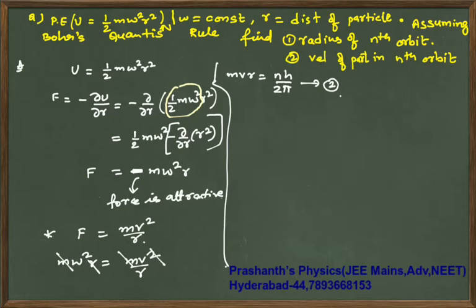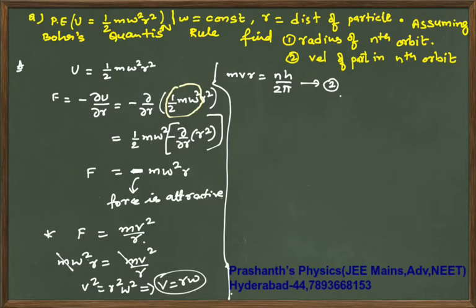Sorry, r will not cancel off, so you are going to get m omega square r squared is mv square, so m will go off. You are going to get v square is equal to r square omega square, v is equal to r omega.